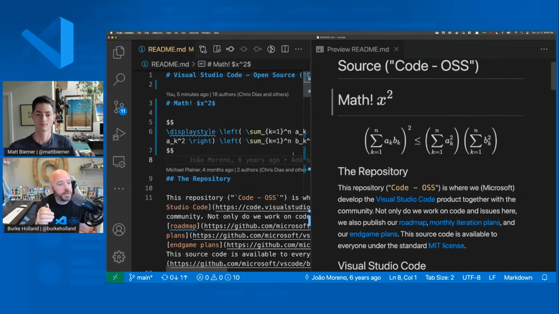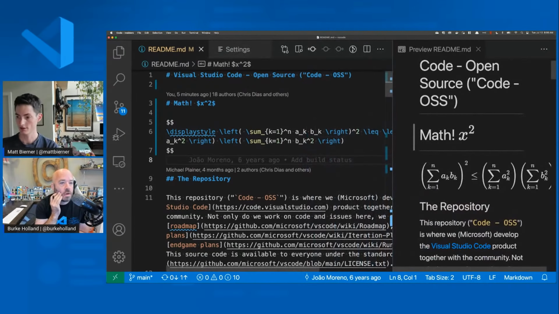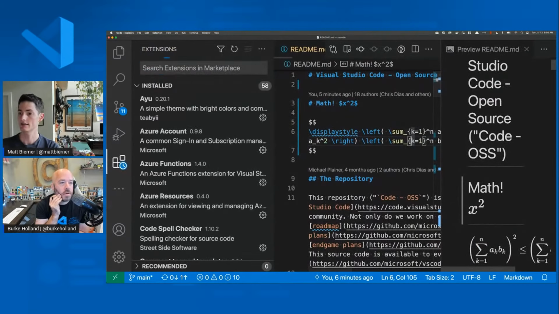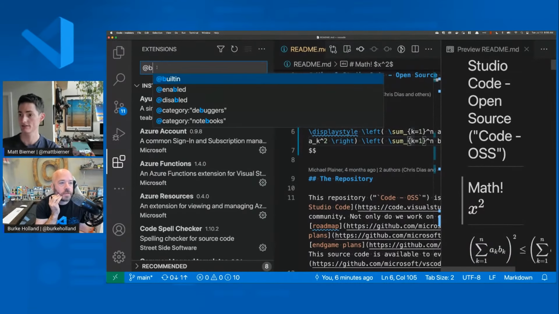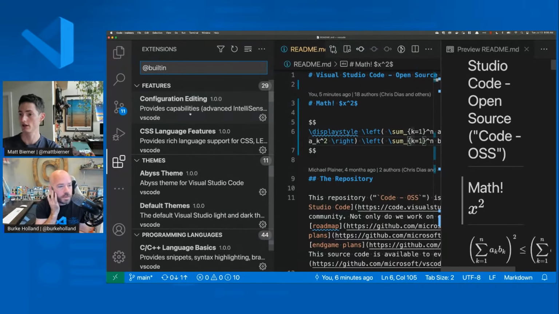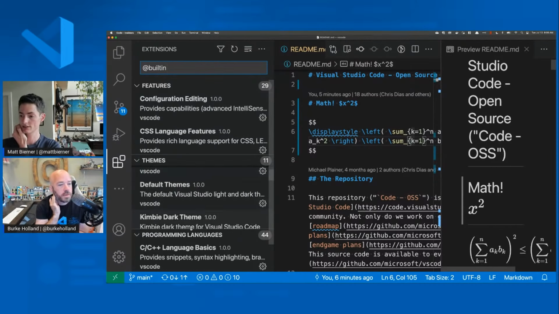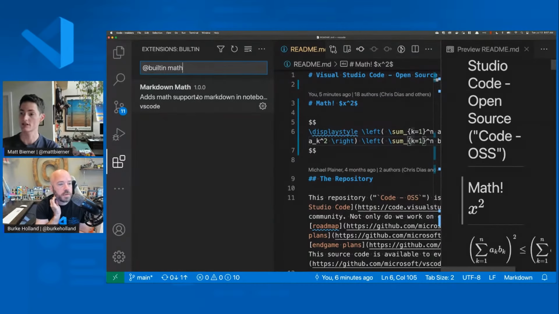Just for people who aren't familiar with how to do this, can you show folks how to look at the built-in extensions that they get with VS Code out of the box? Yeah, so if I go to my extensions view, in the extensions view I can search @builtin. This will show all of my built-in extensions here. So I can just browse through things. And if I wanted to search for math, you can see that I have this Markdown Math extension.